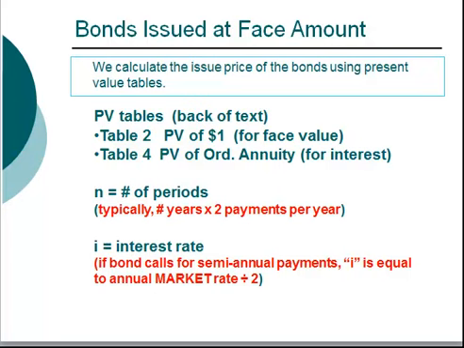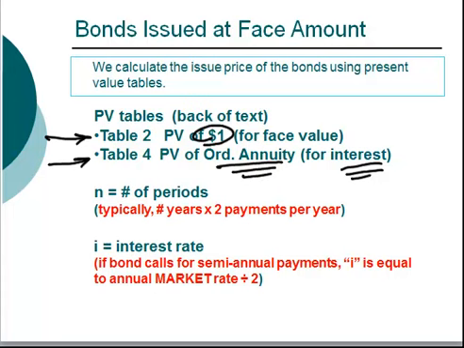It is important to distinguish between stated rate and market rate, as we will illustrate here. To calculate the present value, we'll need to use two present value tables found at the back of the text. We will use table 2 when we are pricing the face value, that is, one singular cash flow. We will use table 4 when we are calculating the interest payments, because they recur every 6 months. They are said to be an annuity. There are multiple payments over the life of the bond.